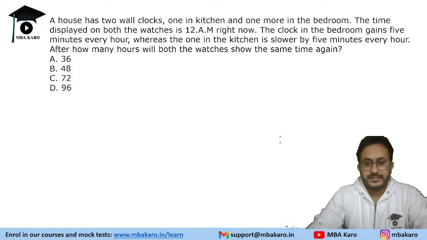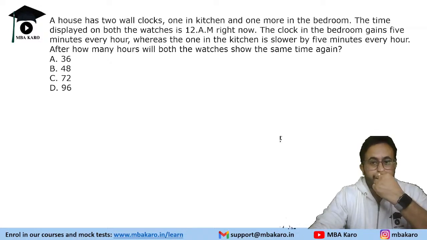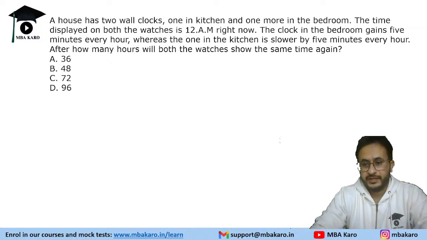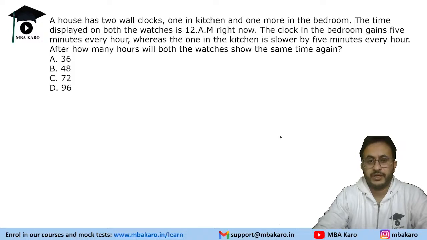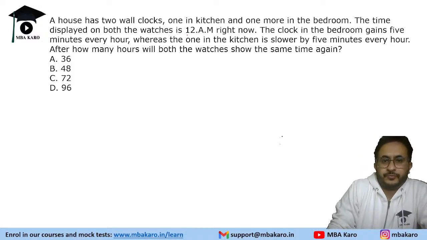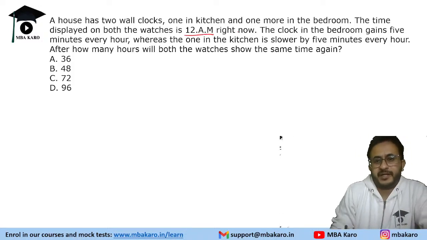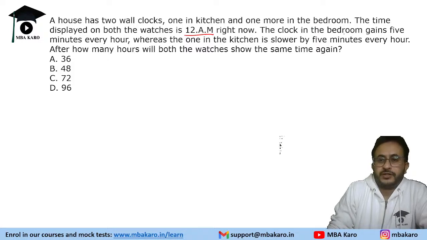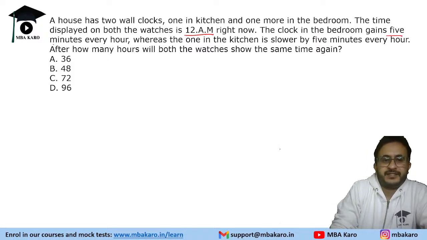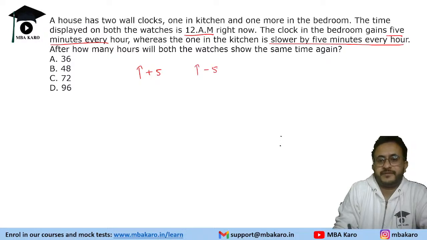So let's see, after how many hours will both watches show the same time again. Okay, so both watches are showing 12 a.m. right now. The bedroom clock gains 5 minutes every hour and the other is slower by 5 minutes every hour. Okay, एक plus 5 बना रही है, एक minus 5 बना रही है.